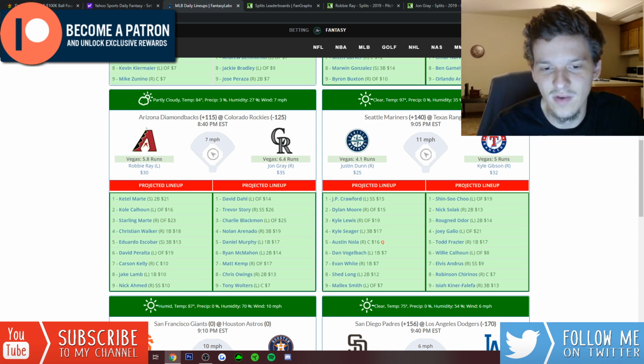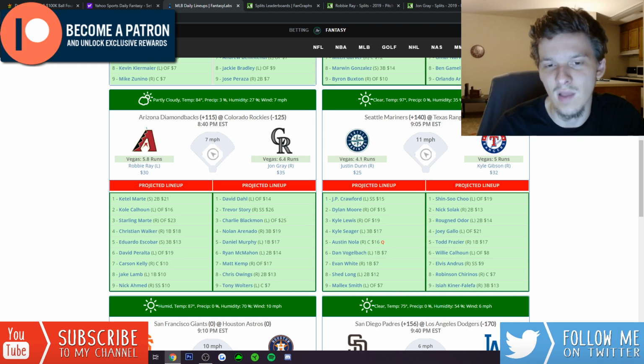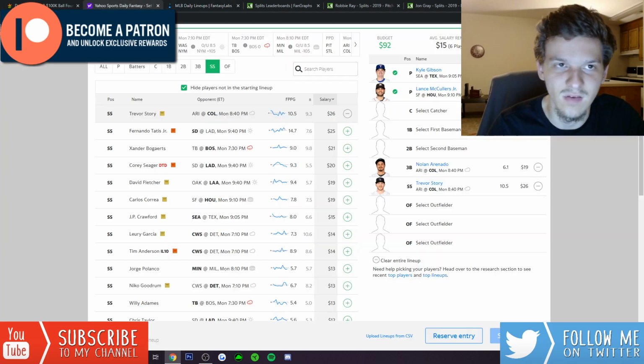But rostering guys like Chris Owings at the bottom of the lineup, Matt Kemp at $17, he's not that cheap. I think it's just laughable that Nolan Arenado is $19 when Matt Kemp is $17. That just shows you how bad their pricing is. Why is Nolan Arenado $19 against a lefty in Coors? It doesn't really make much sense.